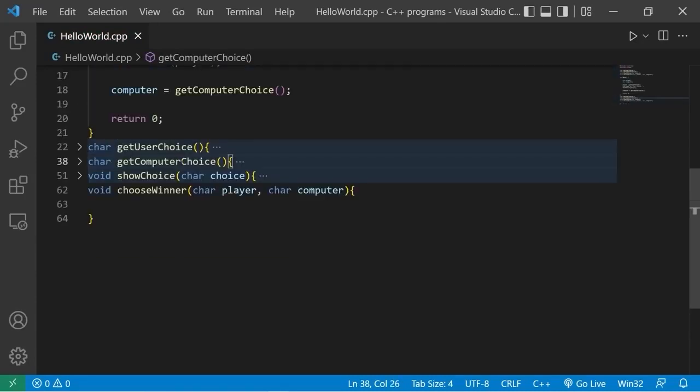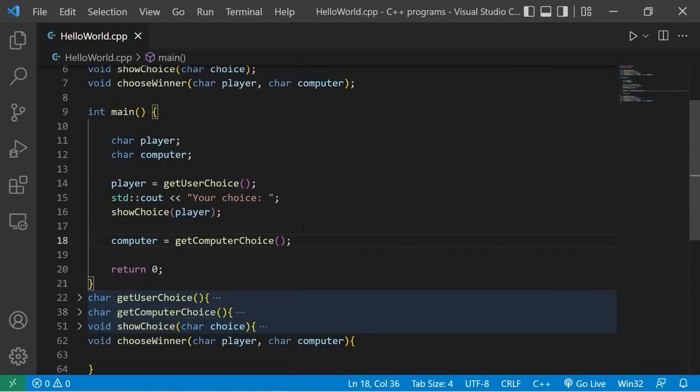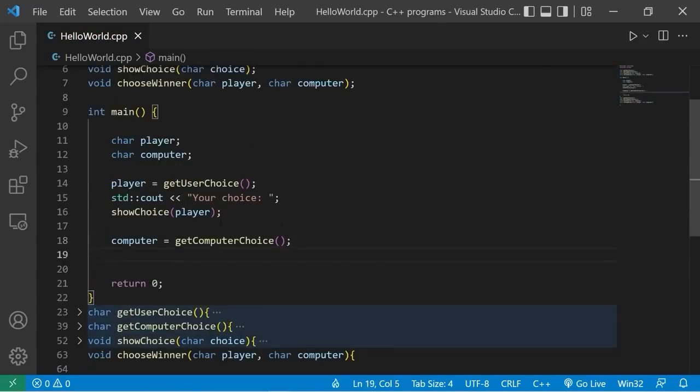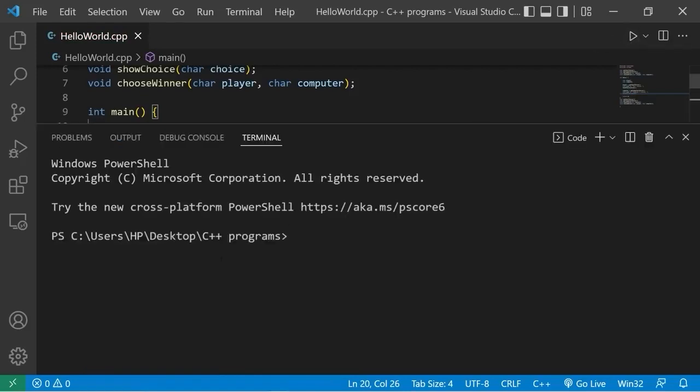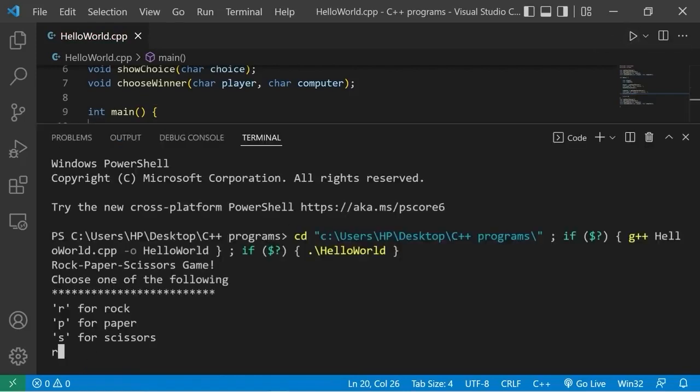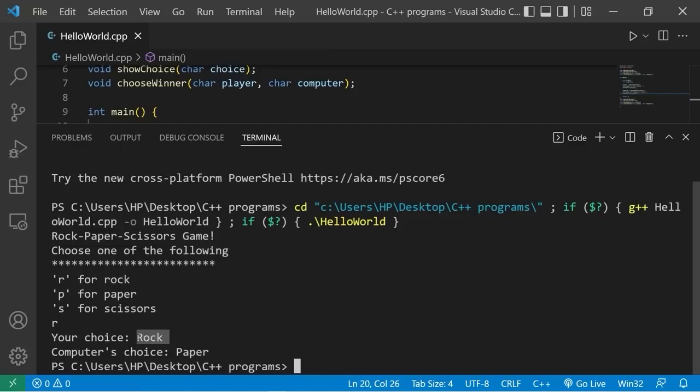That's all done. Back within the main function, let's display the computer's choice. Standard output, "Computer's choice". We'll invoke the showChoice function, but pass in our computer. Let's run it to test it. I'll pick R for rock. Your choice, rock. The computer's choice is paper.